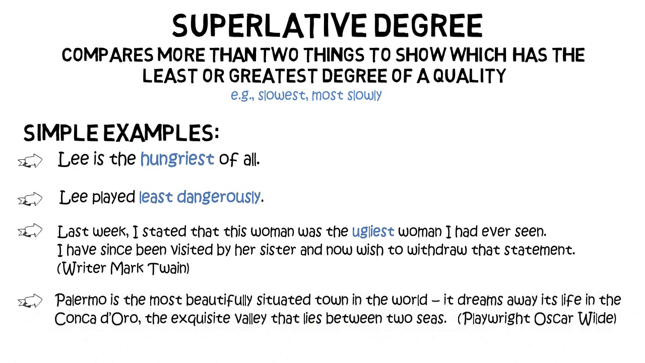Here's another example. Palermo is the most beautifully situated town in the world. It dreams away its life in the Conca d'Oro, the exquisite valley that lies between two seas. So this is saying that Palermo is the most beautifully, so it's situated best of all.